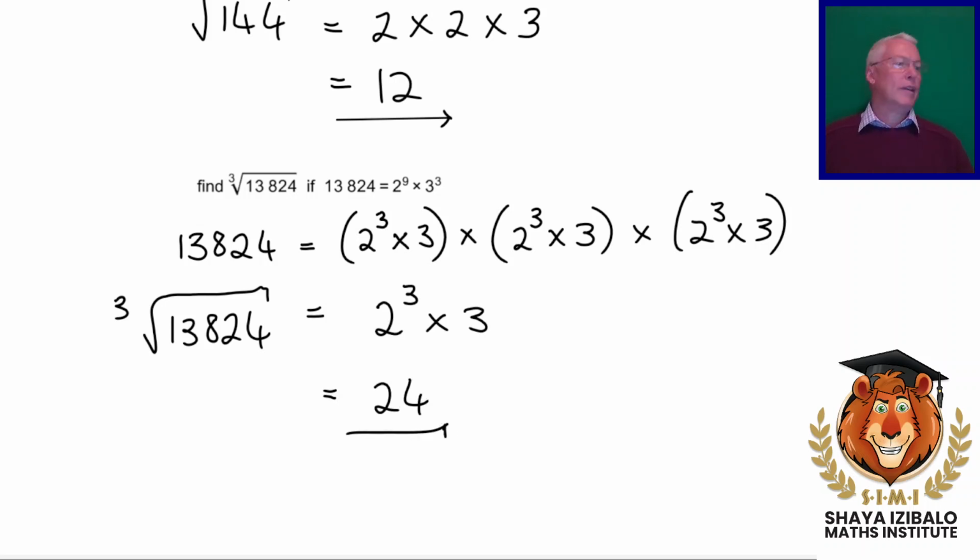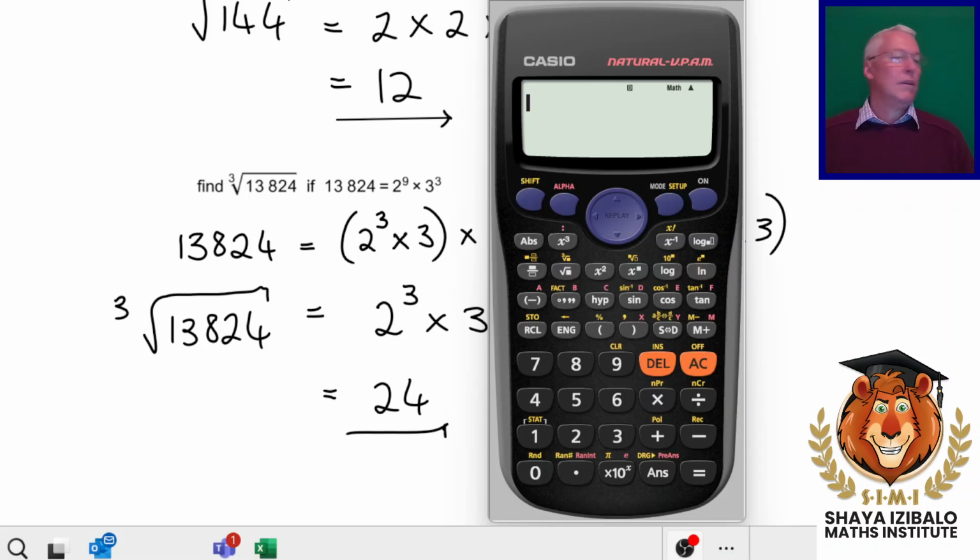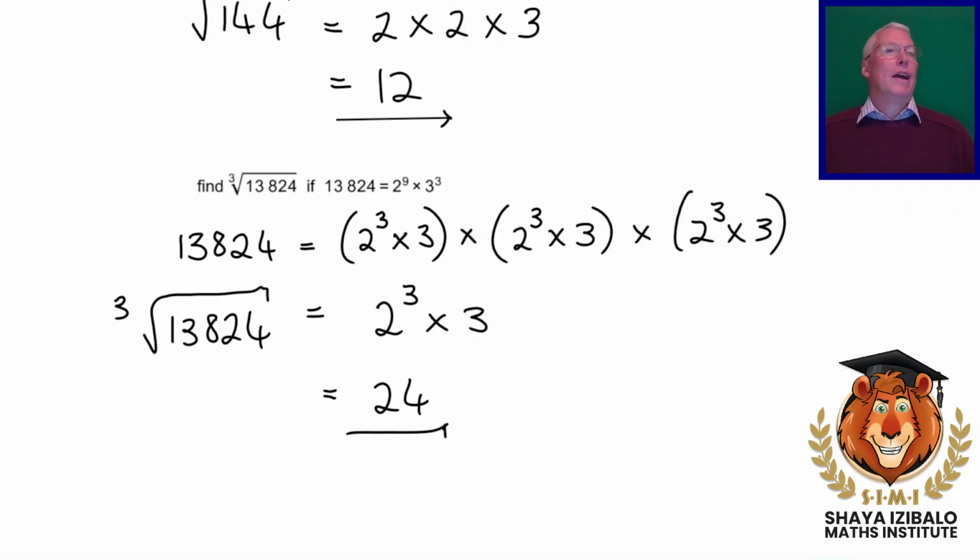Let's check that with a calculator. Okay, so we're going to use the cube root button. There it is over there. Shift, cube root, 13,824. And there it is. 24 is the answer.